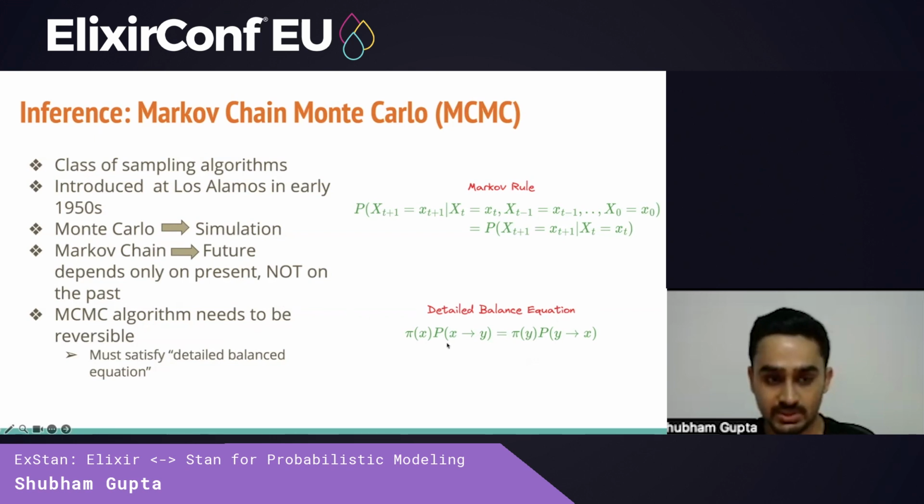What this equation states is that if pi is a stationary distribution and pi x represents the chance of being in state x, and pi y represents the chance of being in state y, and p of x to y represents the chance of moving from x to y and y to x, the equation states that the chance of moving from state X to state Y should be the same as the chance of moving from state Y to state X.